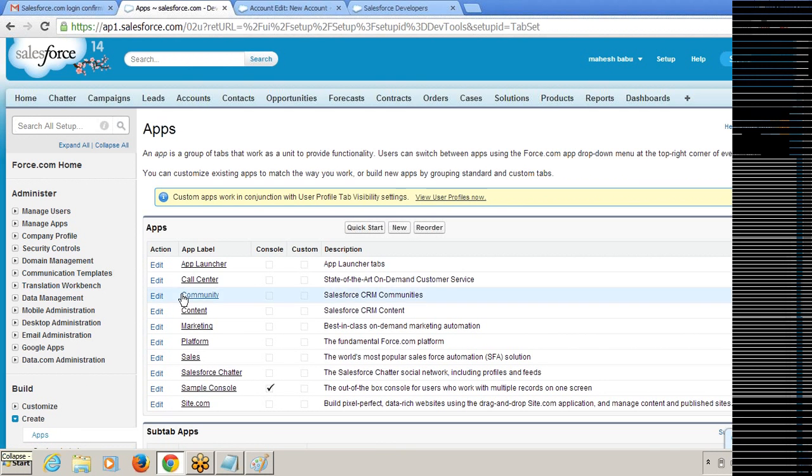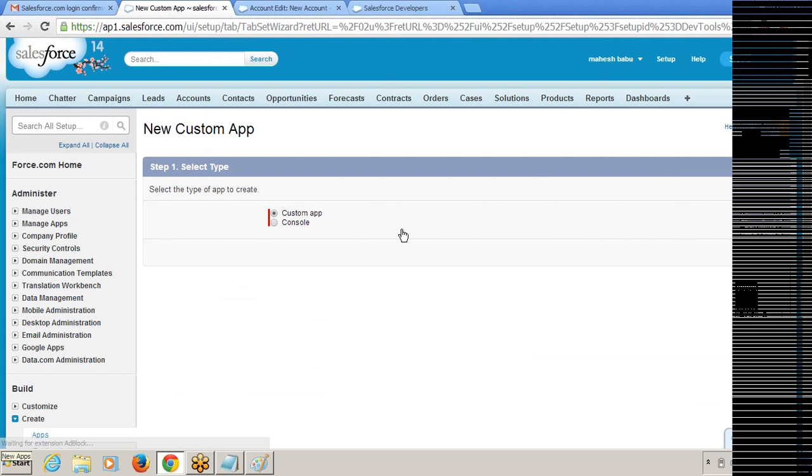And then you can click on the New button to create the new application. It is the path to create the new application. I'm clicking on new application, click on New.